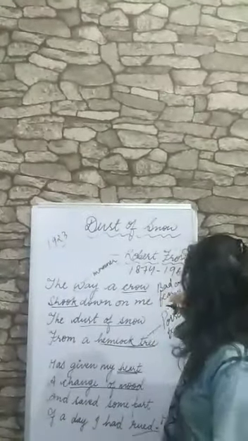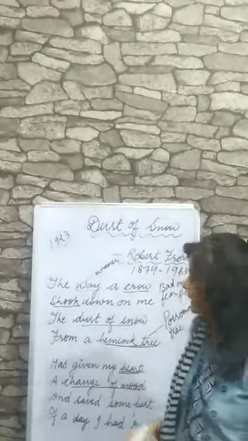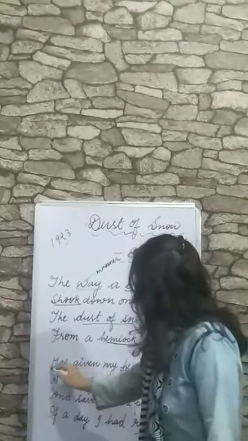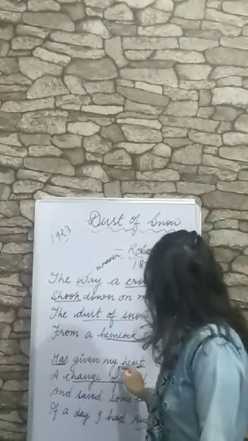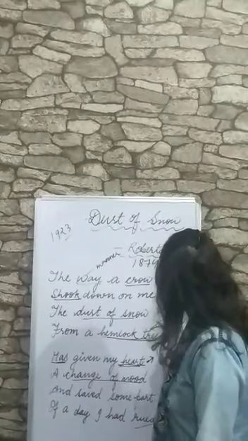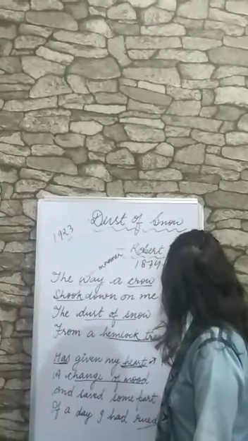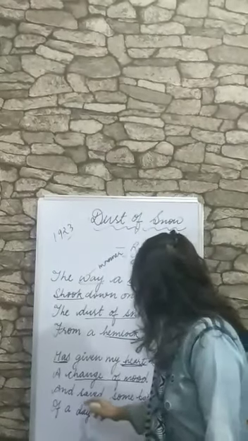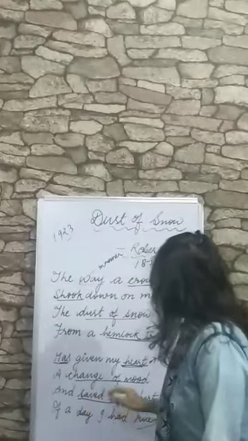Now I would like to tell you about the poetic devices in this poem. Here, has and heard, alliteration is here, and here also, saved, some.